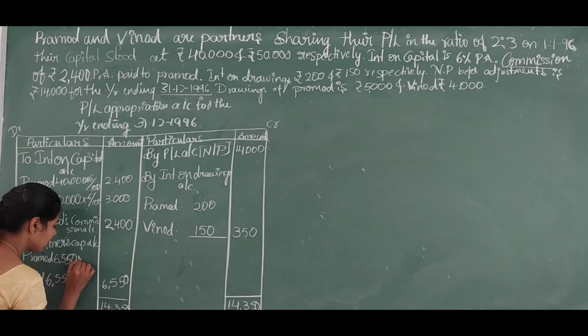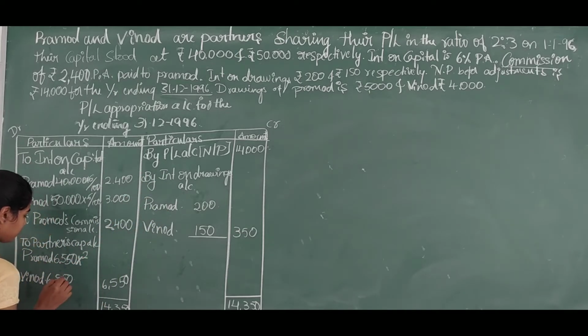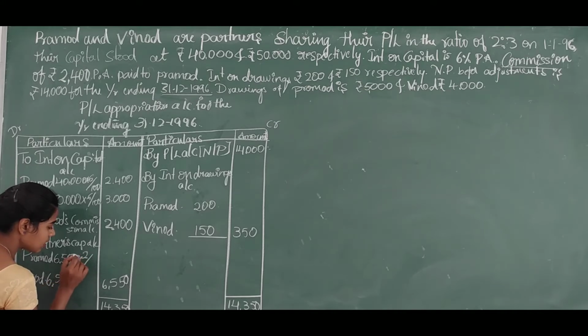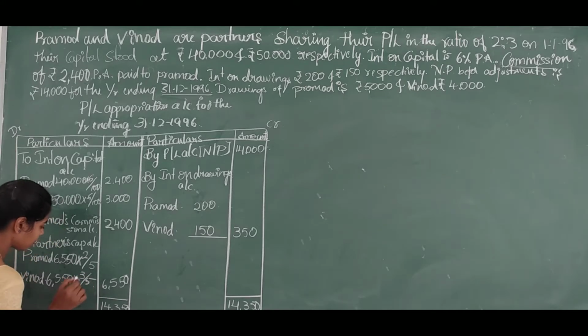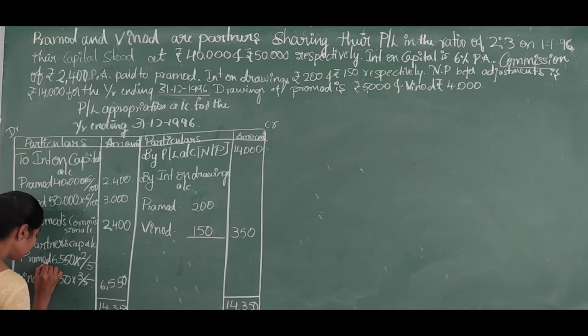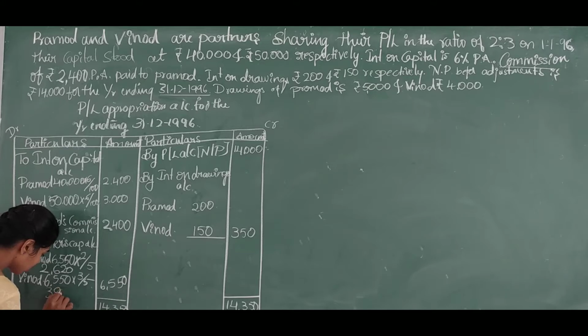That means Pramod's share is 2 and Vinod's share is 3, that is 2/5 and 3/5. So 2,620 will be the profit shared to Pramod and 3,930 will be the profit shared to Vinod.